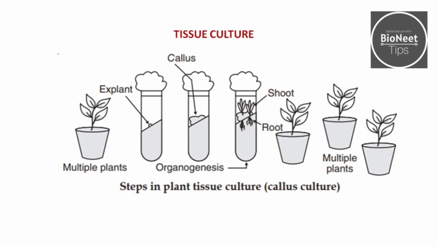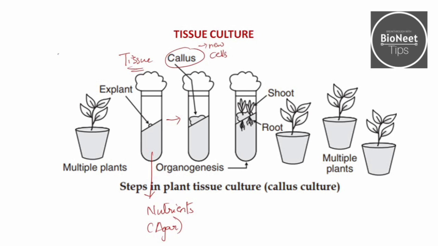Next is tissue culture. So what exactly happens in tissue culture? Tissue culture is where a plant is taken and the tissue is isolated from that plant and placed in a medium containing nutrients, such as agar. After keeping the isolated tissue in the medium, you can see the formation of callus. Callus is nothing but new cells that are formed.